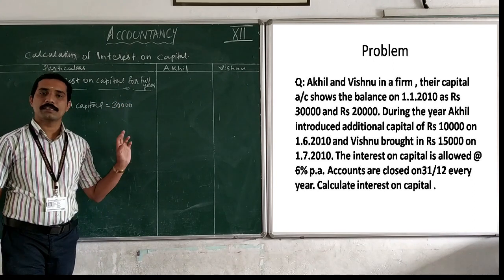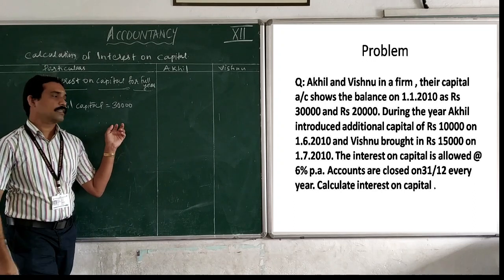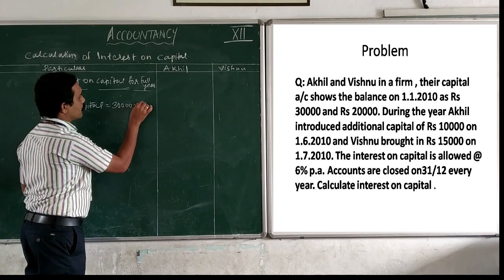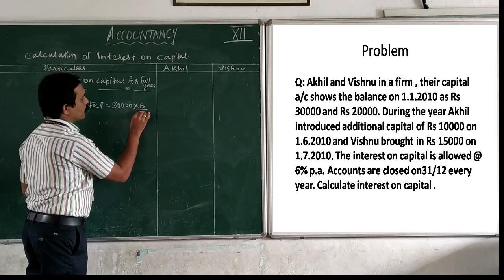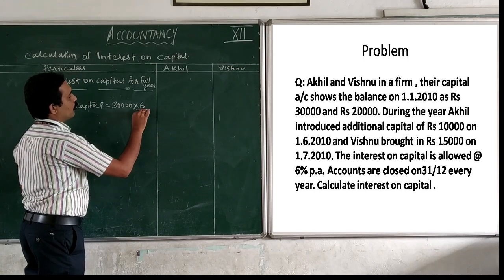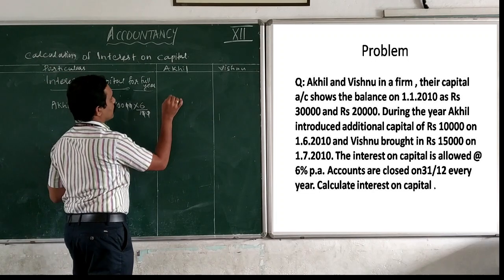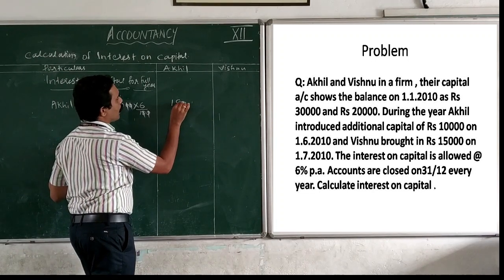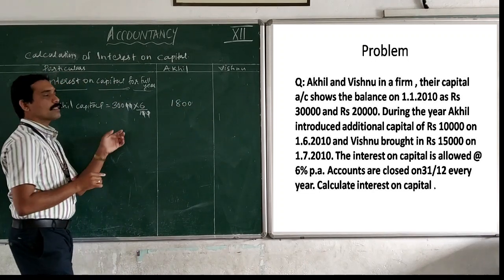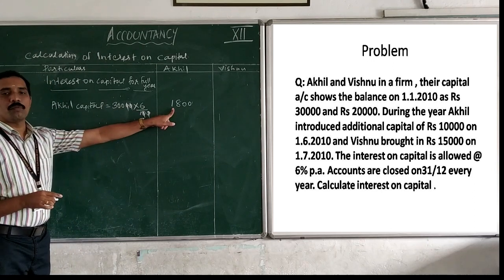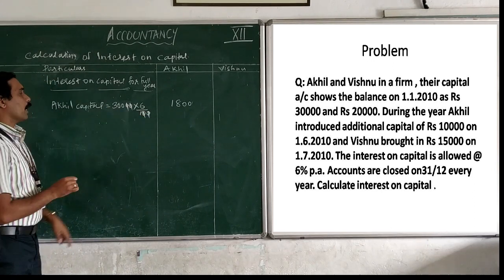What is the interest rate? It is 6%, so 6/100. What is the answer? 1,800. Akhil's interest on capital is 1,800.